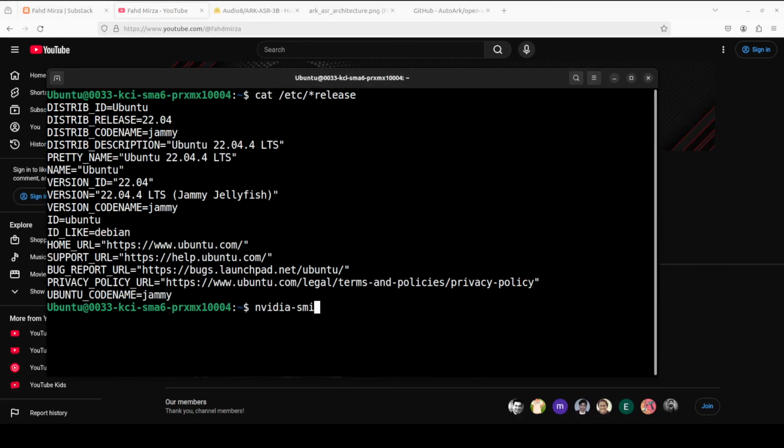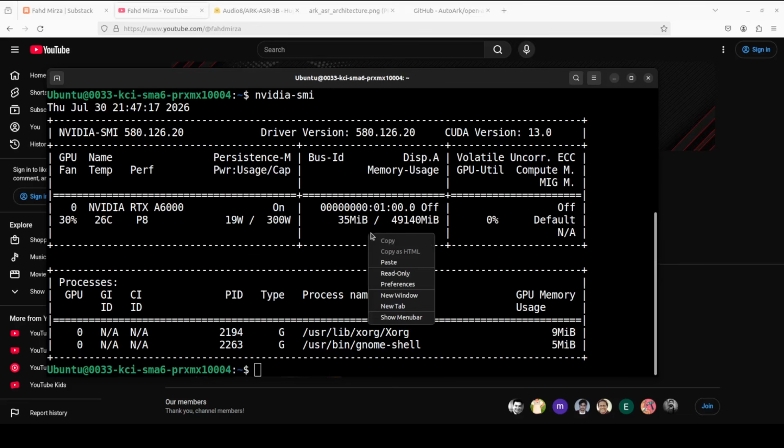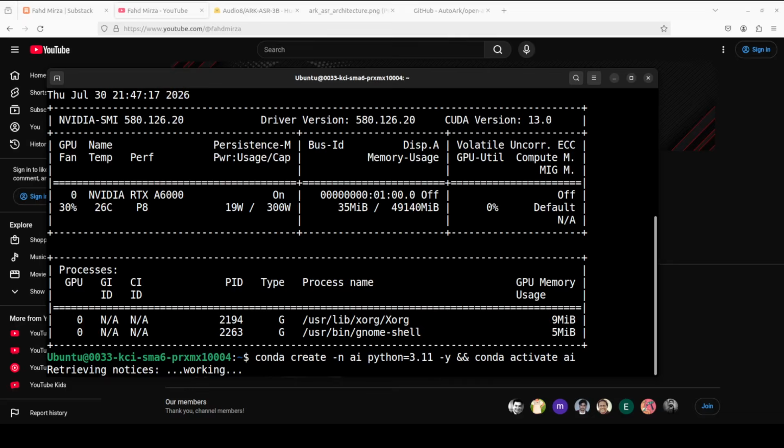I am going to use this Ubuntu system. I have one GPU card NVIDIA RTX 6000 with 48 GB of VRAM.